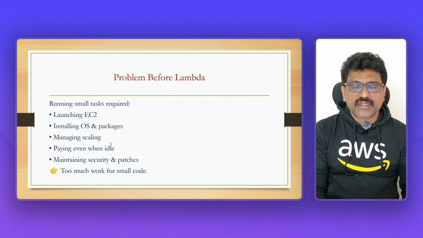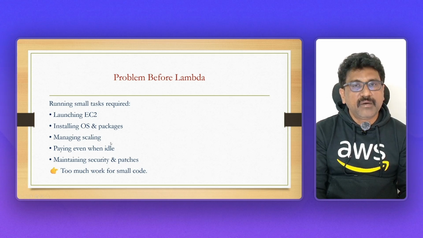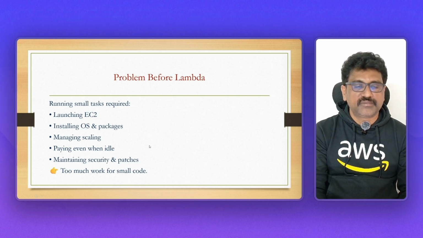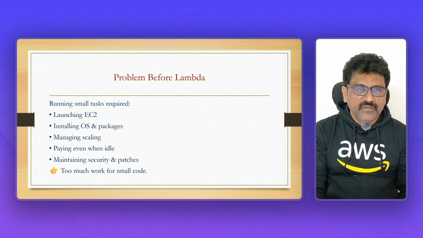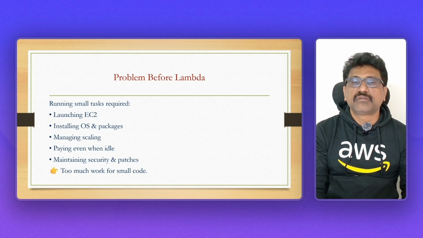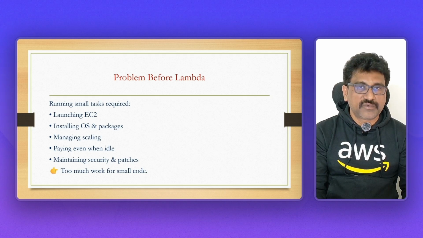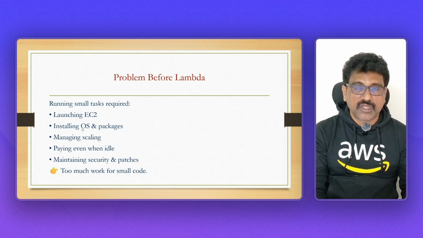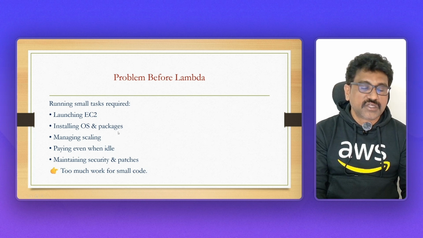These steps we need to do for any application if you want to run it in an EC2 instance. There is no way around it. We have to follow these steps if you want to run in EC2. But if you want to run a very small piece of code, a very small amount of code, it is a bit difficult to use EC2, creating and launching it.